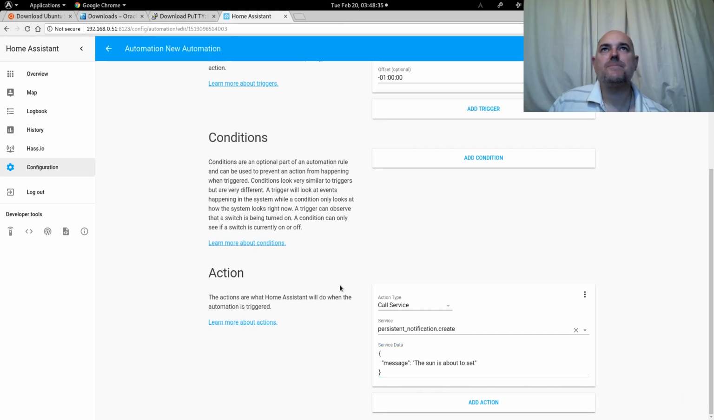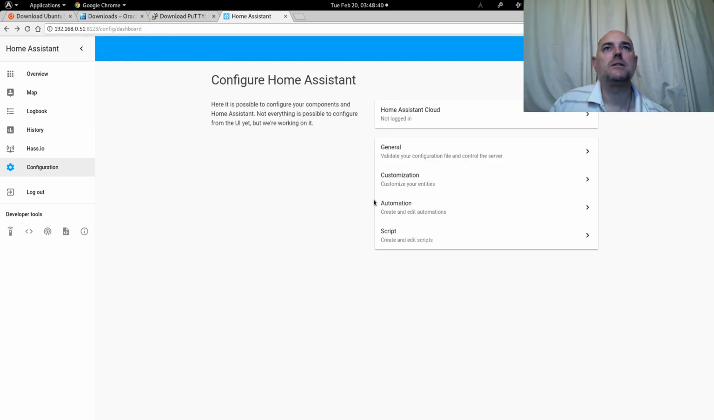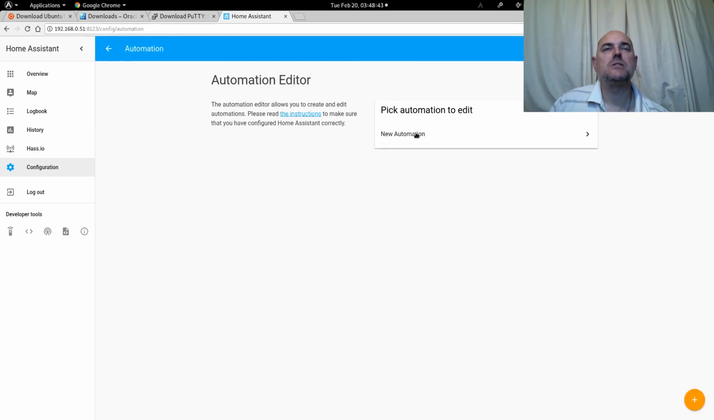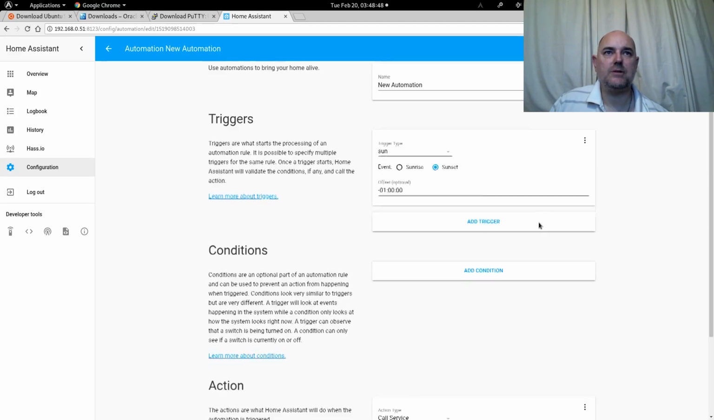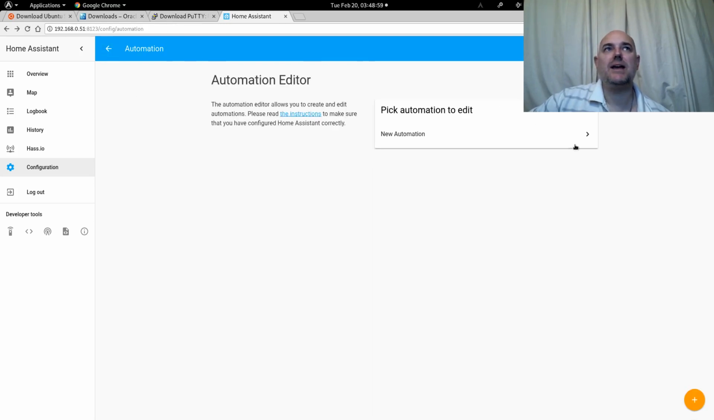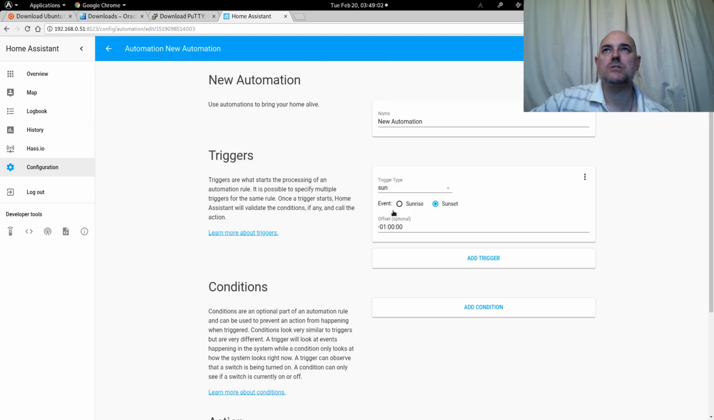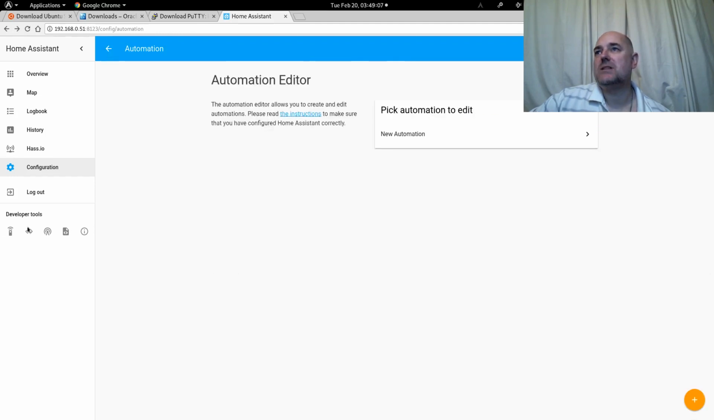Let's save that. I haven't given it a name, but if we go back, have a look in our automations. There's the automation that we've just made an hour before. We want to create a persistent notification. I'll show you what one of those is in due course. The sun is about to set. It is useless, really, so I am going to delete it. We don't need it. These ones are developer tools, really, and I'll go through these in good time.